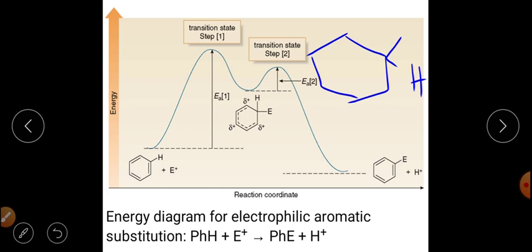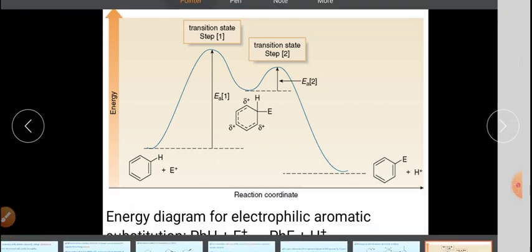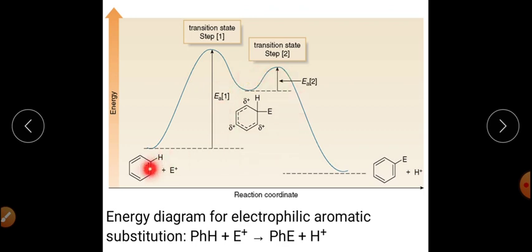So we have two transition states, transition state number 1 and TS number 2, we are having one intermediate, and finally we are getting the product. So this is the energy profile diagram, and this is the kind of information it is conveying to us.